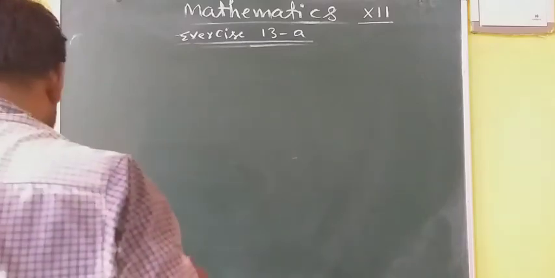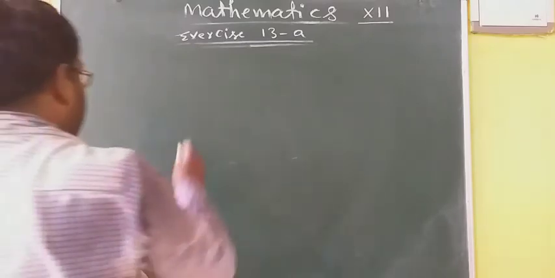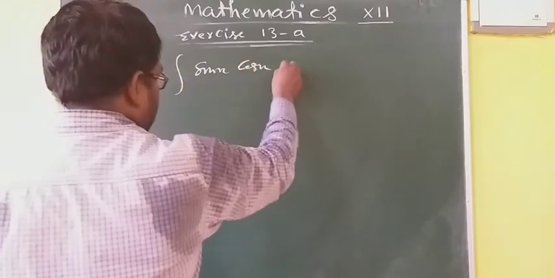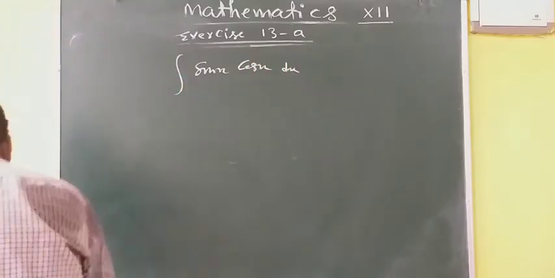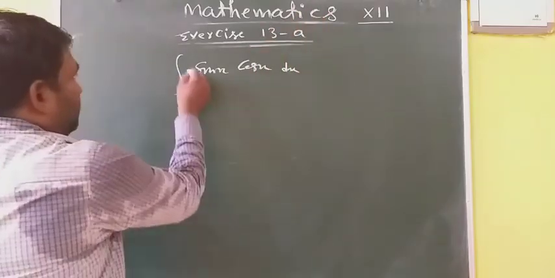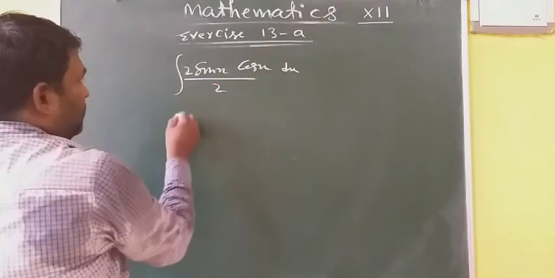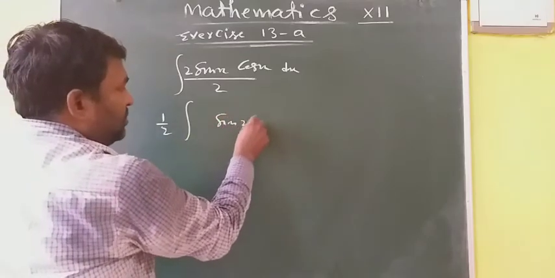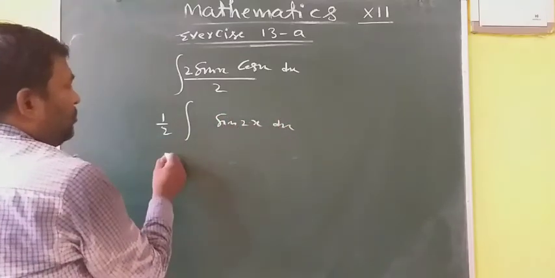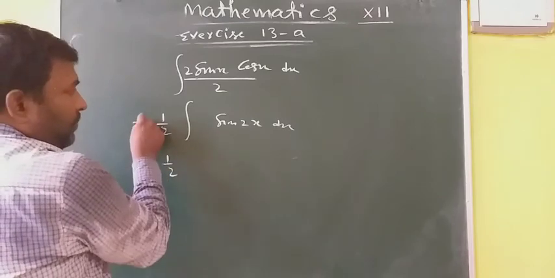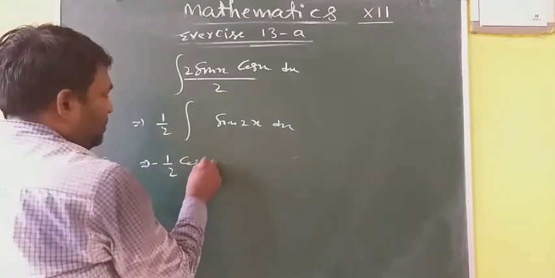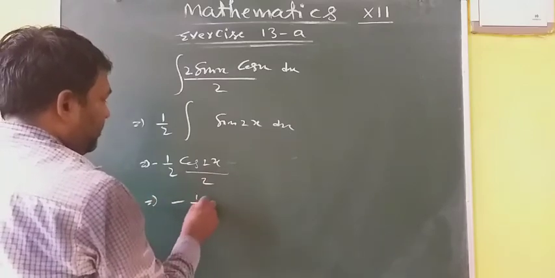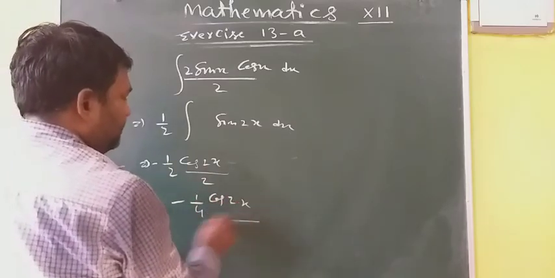Now one more question: integration of sin x into cos x dx. Convert it by multiplying and dividing by 2. So 1 by 2, 2 sin x cos x you can write as sin 2x dx, and you know how to integrate sin 2x: it is minus cos 2x divided by 2. So your answer is minus 1 by 4 cos 2x plus c.